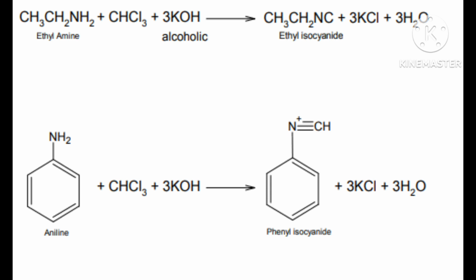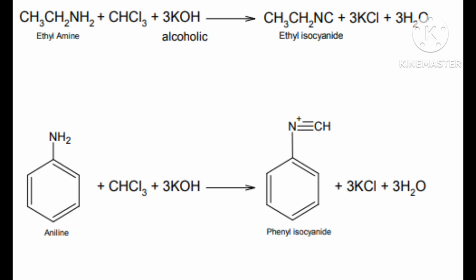RNH2 plus CHCl3, this is chloroform. Only one hydrogen is there. In methane there are 4 hydrogens, 3 hydrogens are replaced with 3 chlorine atoms. Only one hydrogen is there. CHCl3, this is called chloroform. Then RNH2 plus CHCl3 plus 3KOH. When these are heated, then you will get RNC.